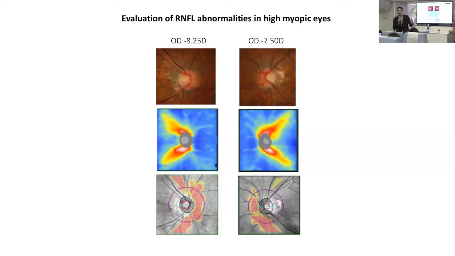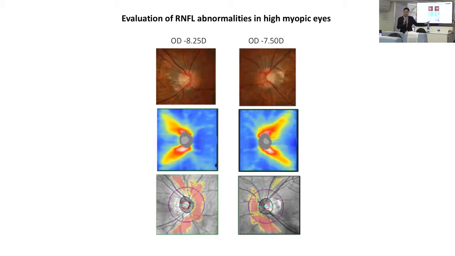Now that's why you see OCT plays a very important role telling us whether an eye has an optic neuropathy. Now listen carefully. What I mentioned here is not glaucoma, whether this eye has an optic neuropathy. I will talk about that a little bit later.